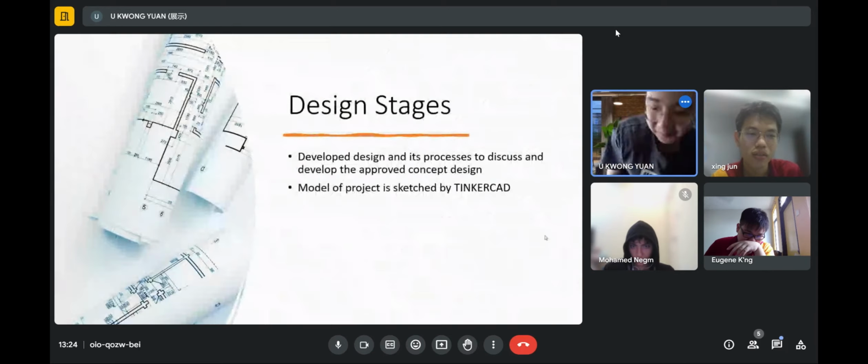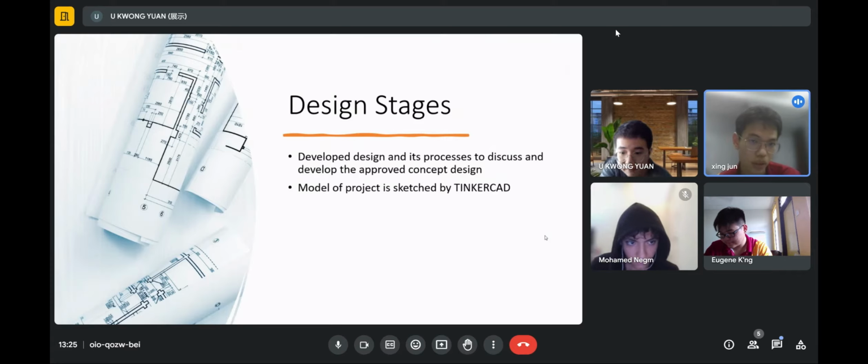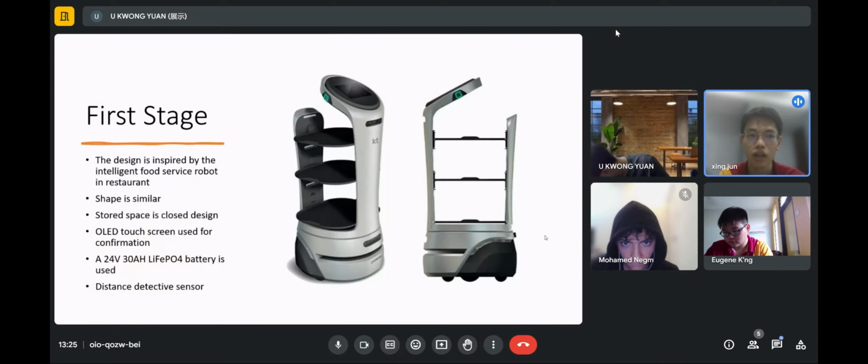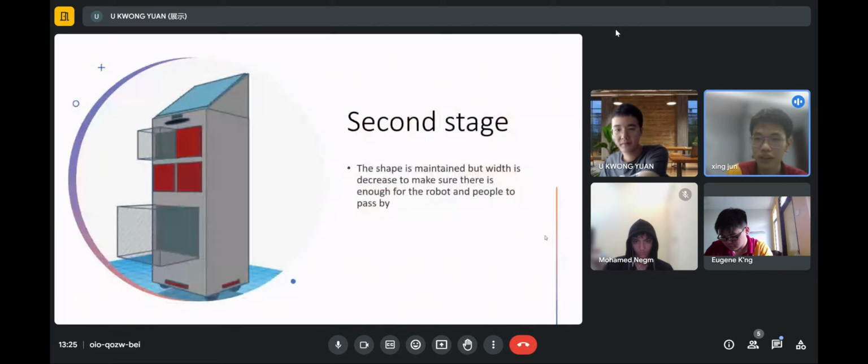So the design stage is basically a design and its process to discuss and develop the approved concept design. And our project model is sketched by Tinkercad, which is a free online app for 3D design. So in our first stage, the design is inspired by the intelligent food service robot in restaurants. Next, in our second design, the stretch is maintained, but the width is decreased to make sure there is enough space for the robot and people to pass by.